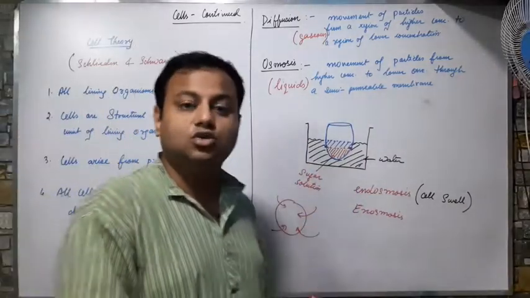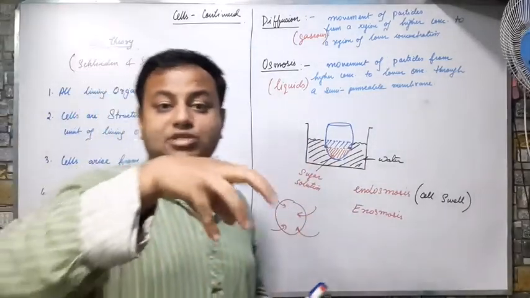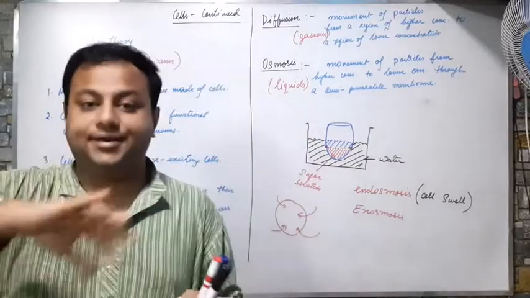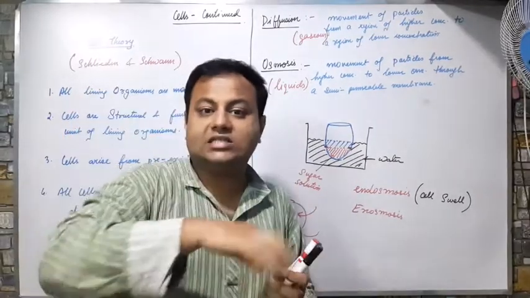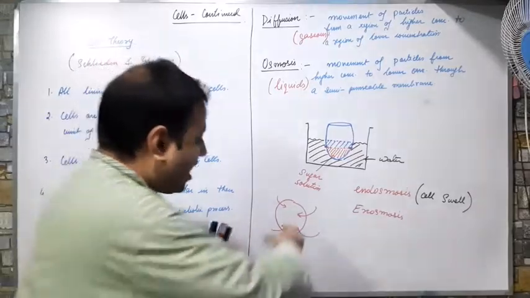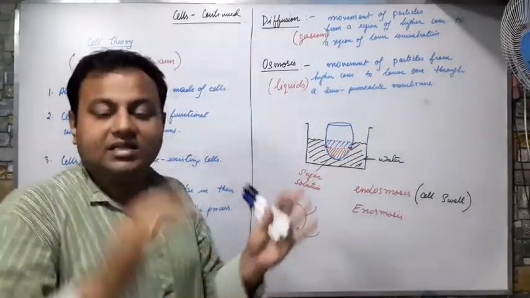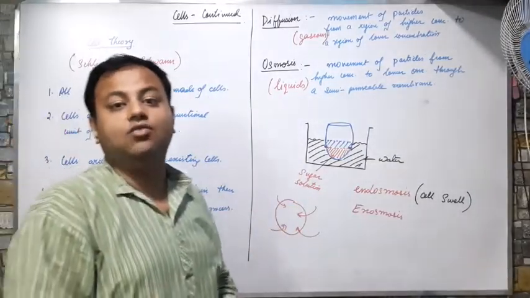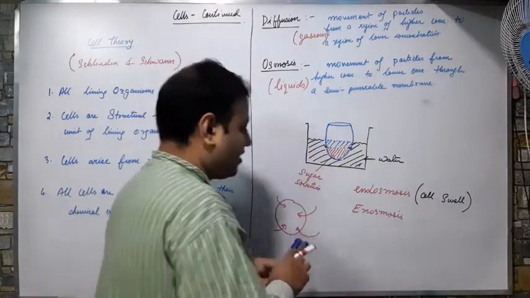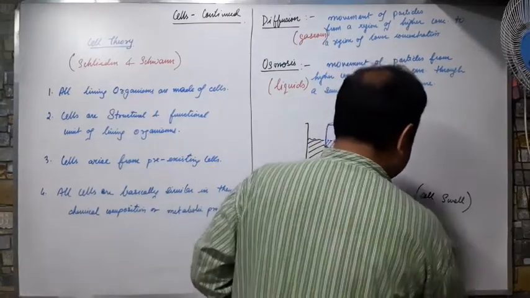And what happens in exosmosis? What is exosmosis? The substance from the cell is going outside. So if I take substance out of the cell, what will happen? The cell will squeeze. Here the cells squeeze.